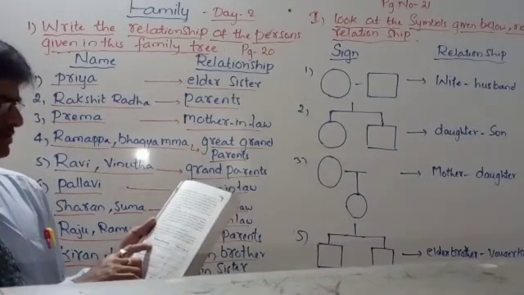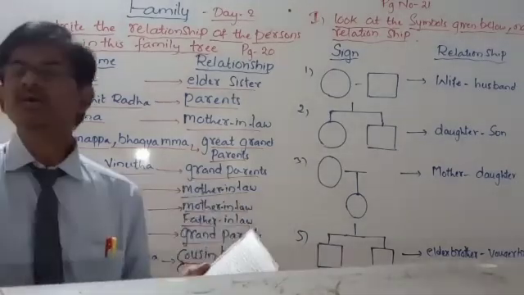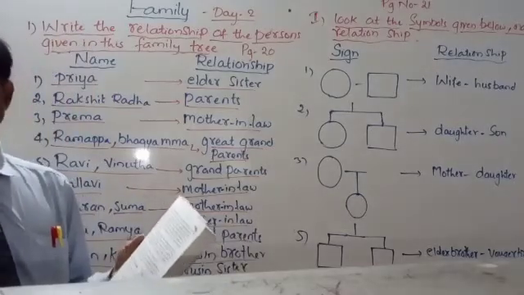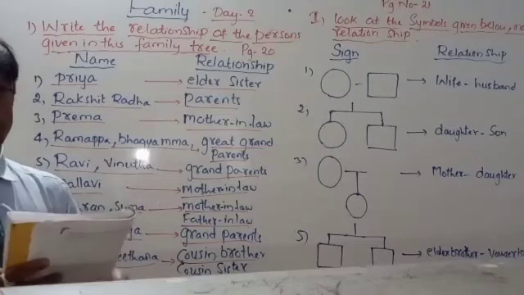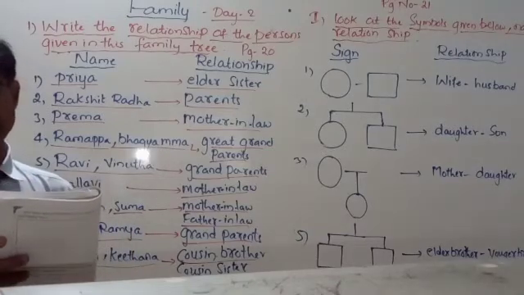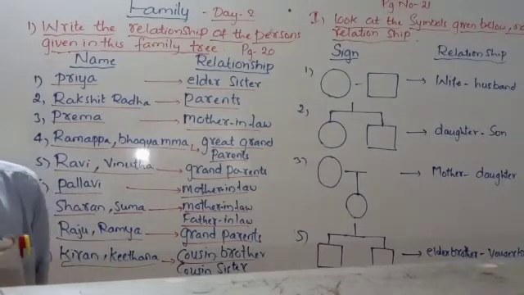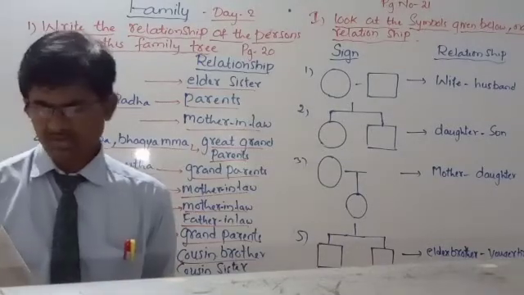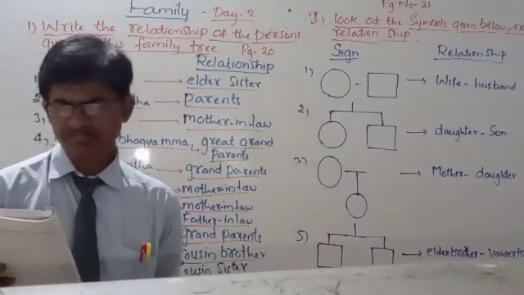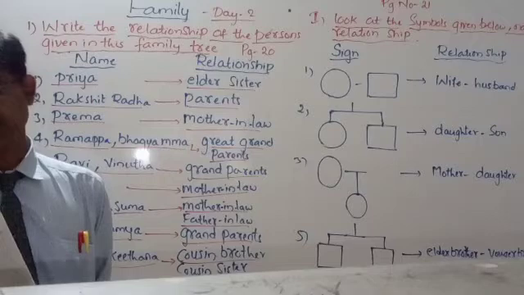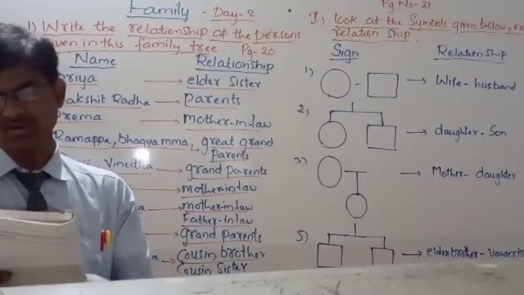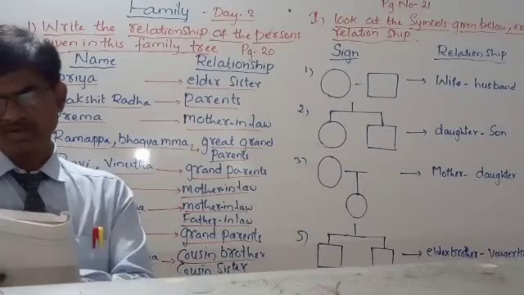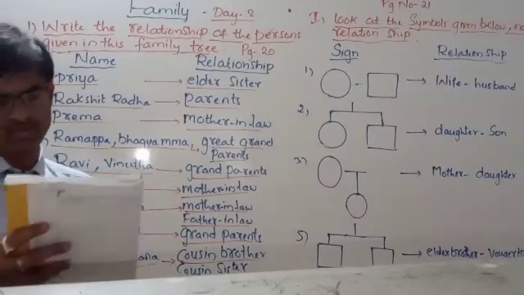The same way, you must write here. Suppose yours is a big family, a joint family or a nuclear family, you must try to write here. So you are supposed to put a right mark here, yes or no. So there are 2 generations in my family. If it is yes, all the 5 are yes, you will come to know what that is. If all the points are no, you will come to know what that is.